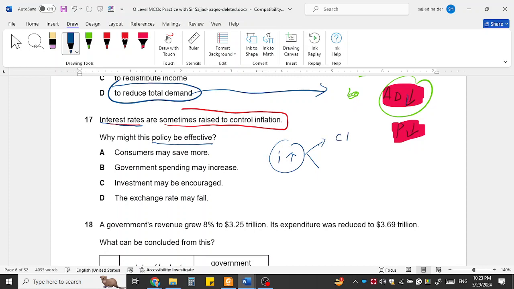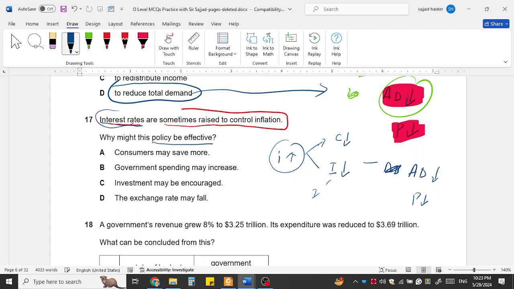Therefore, consumption will fall, and businesses will also not demand more loans from the banks. As a result, investment will fall. I for investment and C for consumption fall, and as a result the aggregate demand, A for aggregate demand, will fall, and this will reduce the level of inflation.